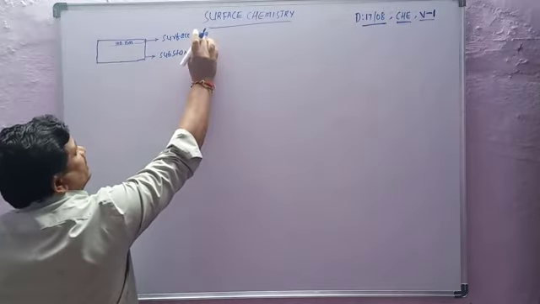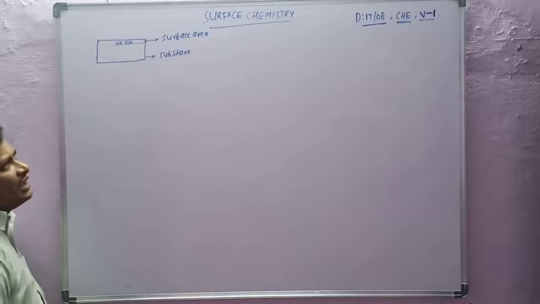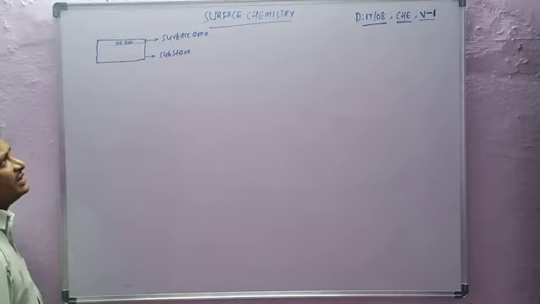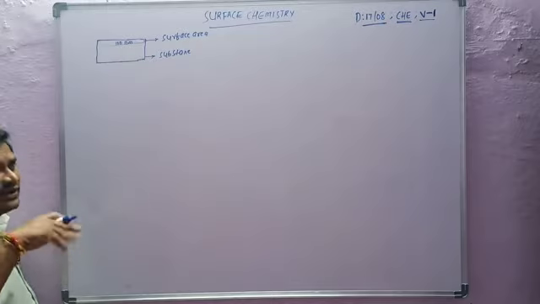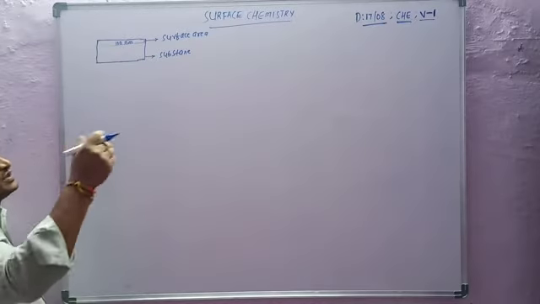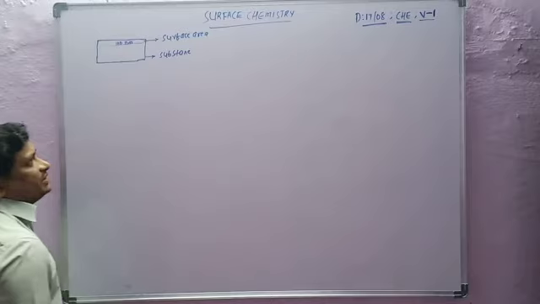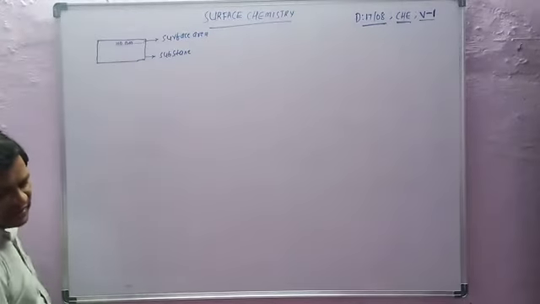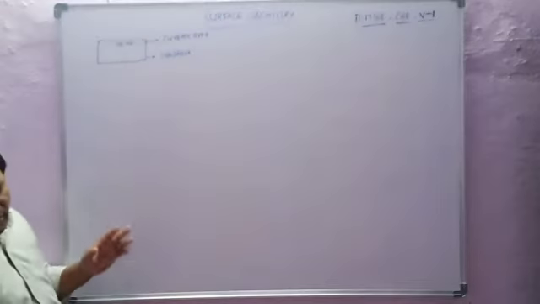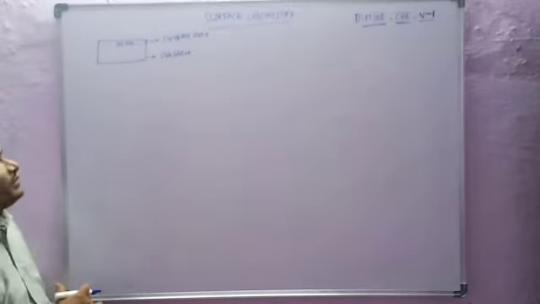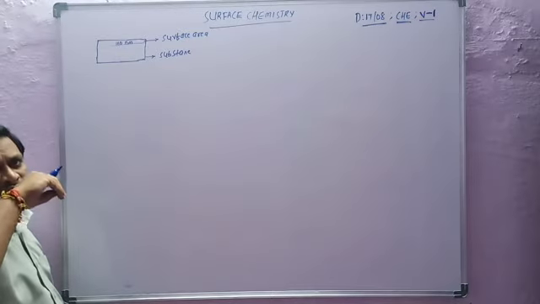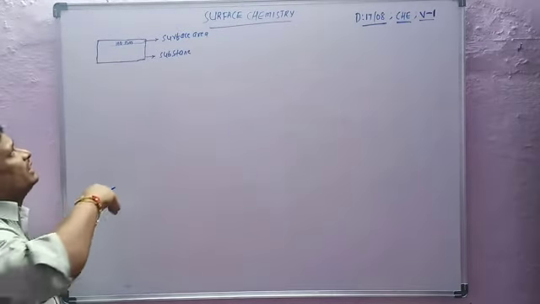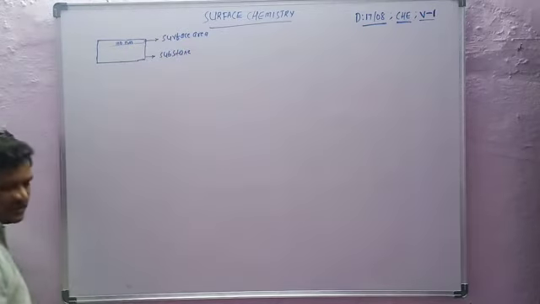The process which goes on in the surface area, the total information of the process, is explained by surface chemistry. What is surface area? The topmost layer to 100 nanometers depth is called surface area.